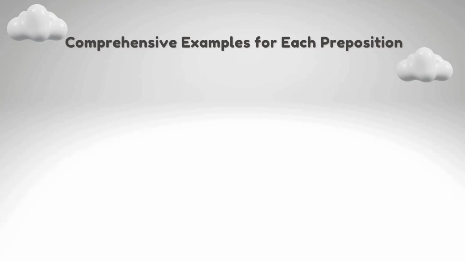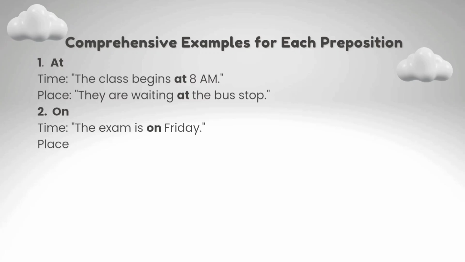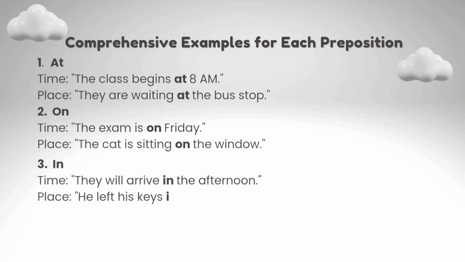Comprehensive examples for each preposition. At. For time: The class begins at 8 a.m. For place: They are waiting at the bus stop. On. For time: The exam is on Friday. For place: The cat is sitting on the window. In. For time: They will arrive in the afternoon. For place: He left his keys in the car.